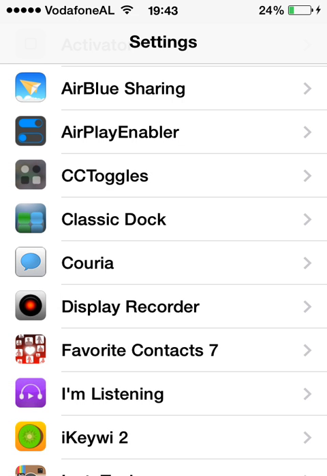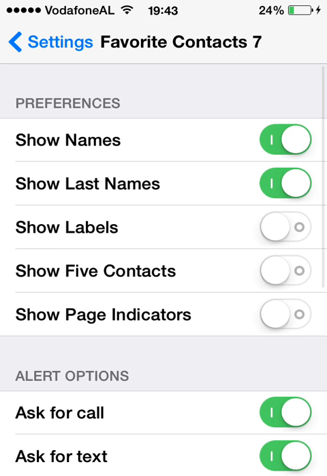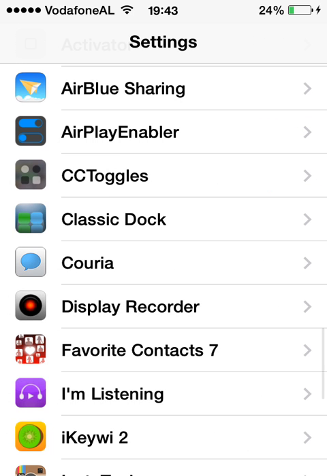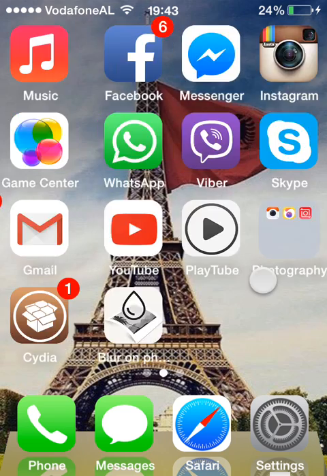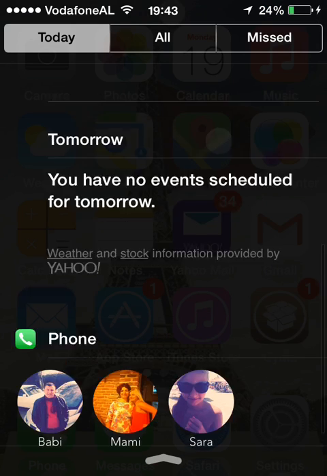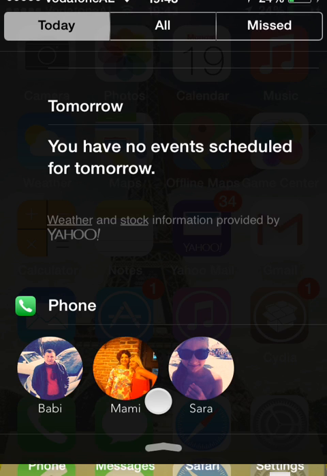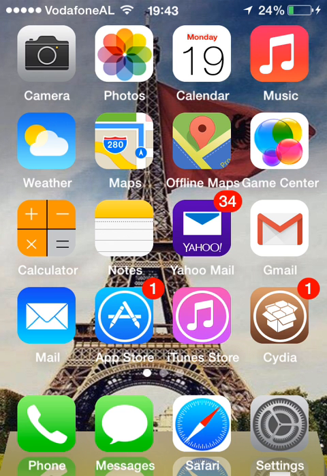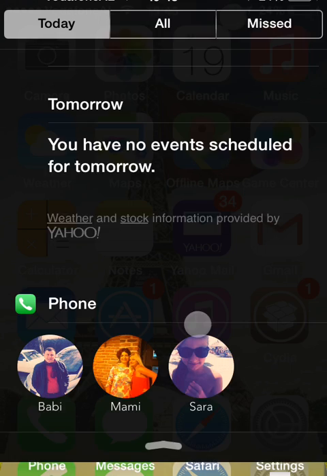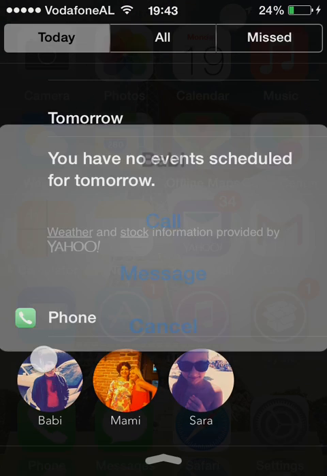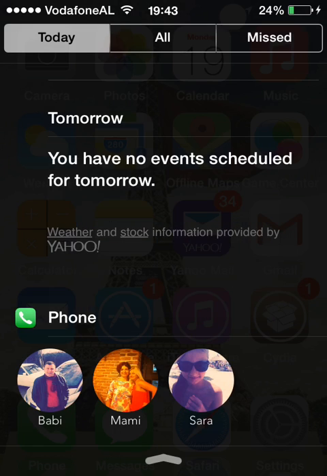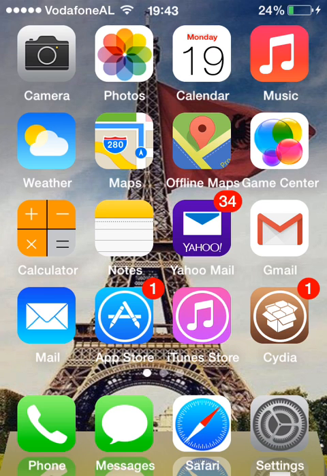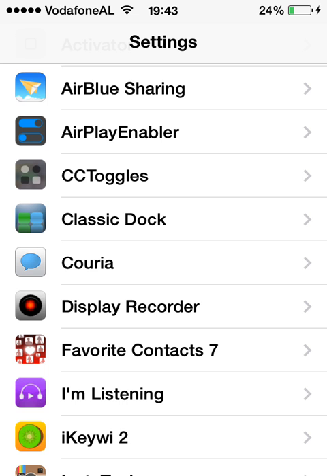It's called Favorite Contacts 7. Here you have the settings, and what it does is favorite contacts on your phone can be added to the notification center. So if I swipe down, you see here, and you have access on the lock screen. If you want to call somebody, you just swipe and tap on them and call, message, or cancel. So this was the Favorite Contacts tweak.